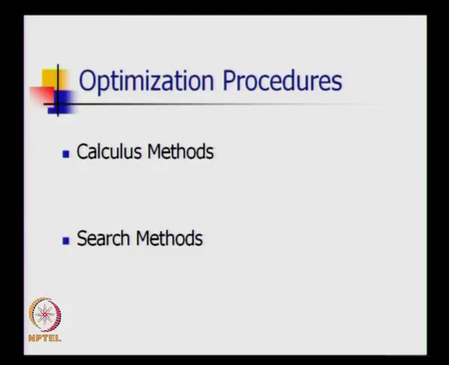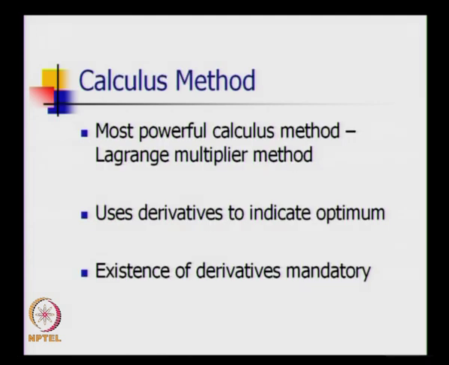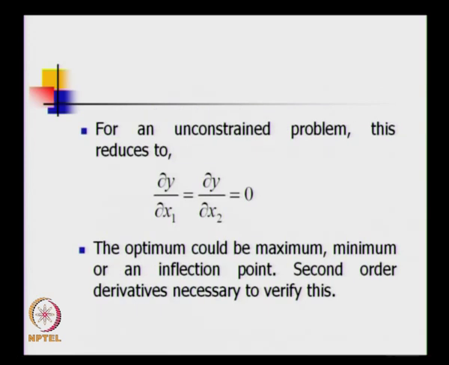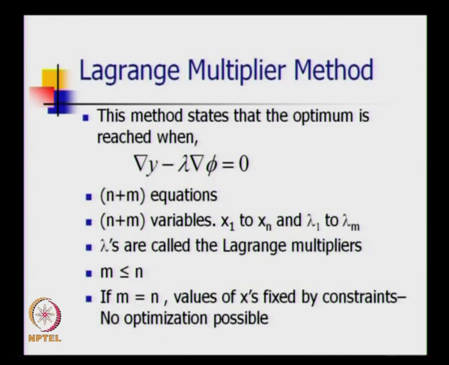So optimization procedures fall into two broad categories: calculus methods and search methods. The most powerful is the Lagrange multiplier method, which uses derivatives to indicate the optimum. So the existence of derivatives is mandatory. This method starts with the optimum being reached when del y is minus lambda del phi equal to 0. Graphically we saw how this works, and you can see that lambda equals del y divided by del phi. Lambda is the change in the objective function with the change in the constraint. So it is a sensitivity coefficient, and it is also the shadow price.